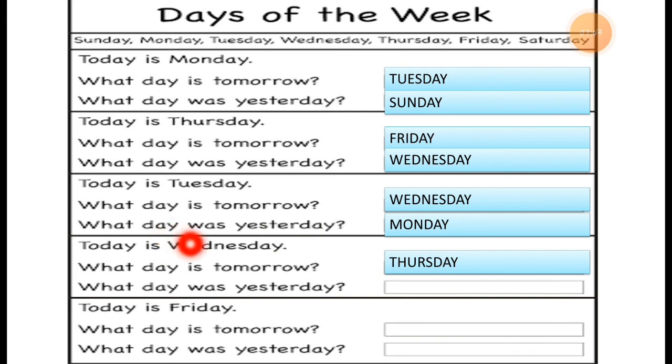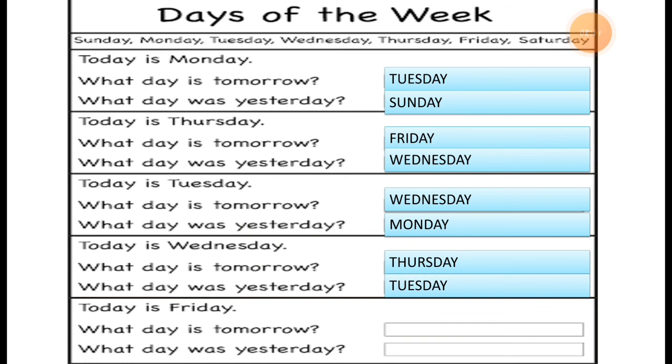Now the next question is, what day was yesterday? It means before Wednesday. Which day was it? So before Wednesday, it was a Tuesday.